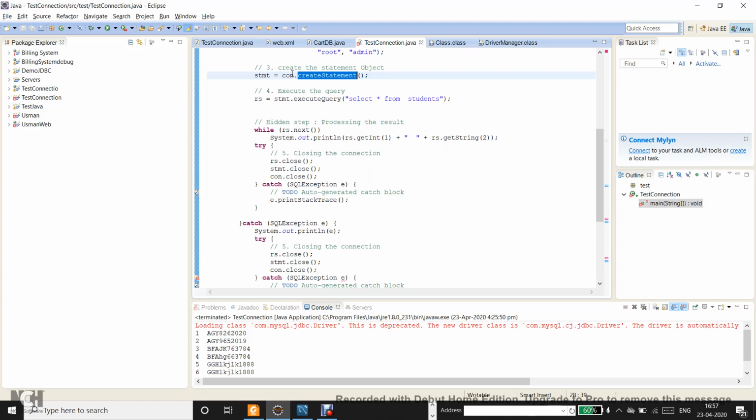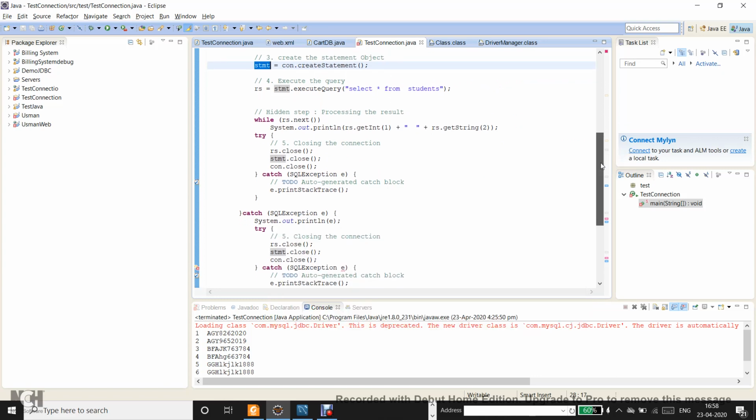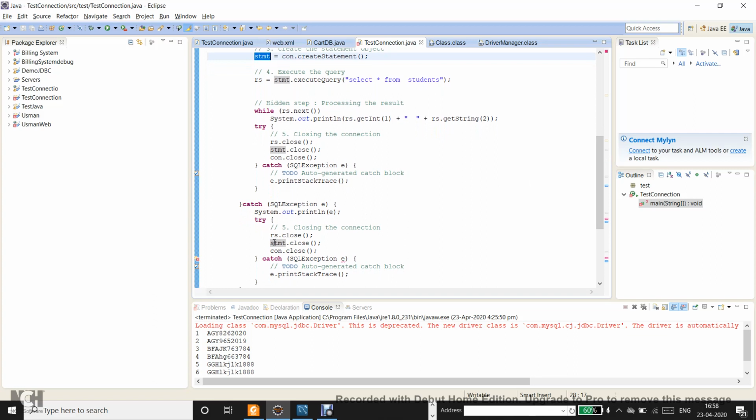So if this particular line gives an exception, then a statement object will not be created, because this createStatement is going to return you the statement object. Similarly, the result object is not going to be created because it has to be acquired from the statement's executeQuery, right? So these two objects are not created. The exception occurred here, and the control moves to this catch SQLException. And when it comes to the catch SQLException, it tries to close the result set and the statement first. It is not bothered about the connection object as of now. The connection object comes in third place.